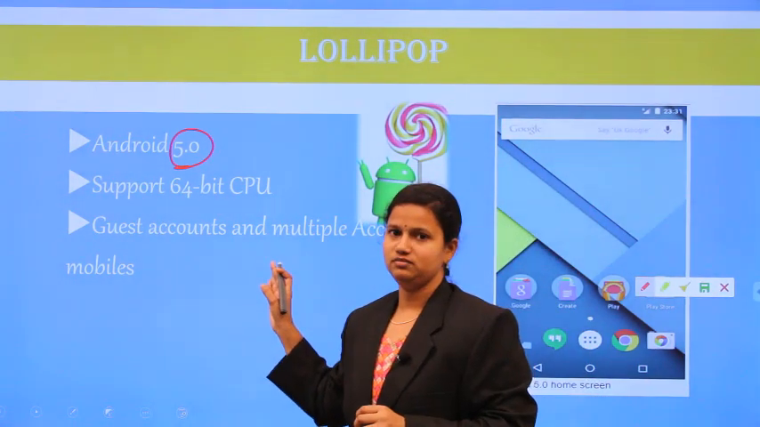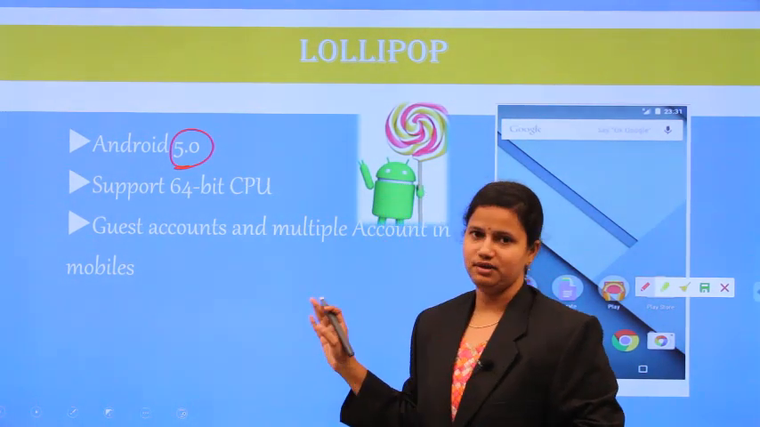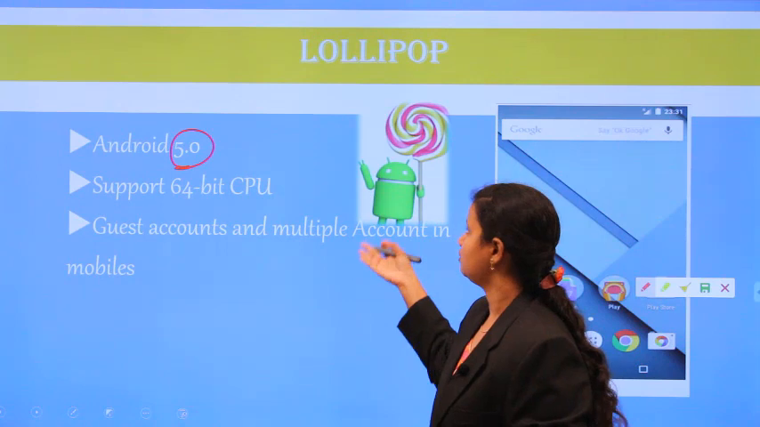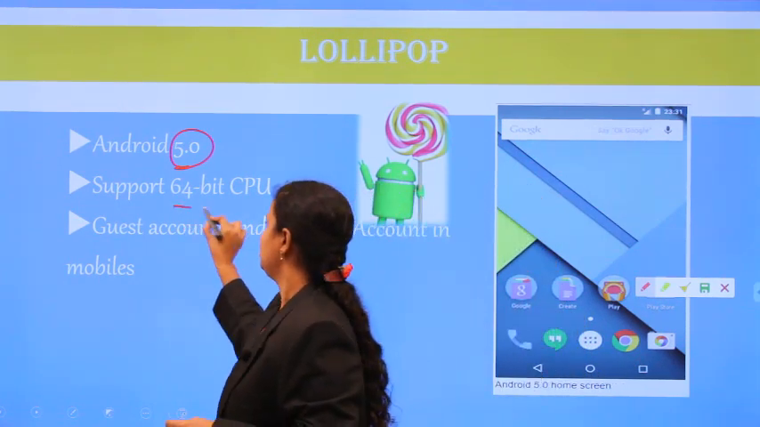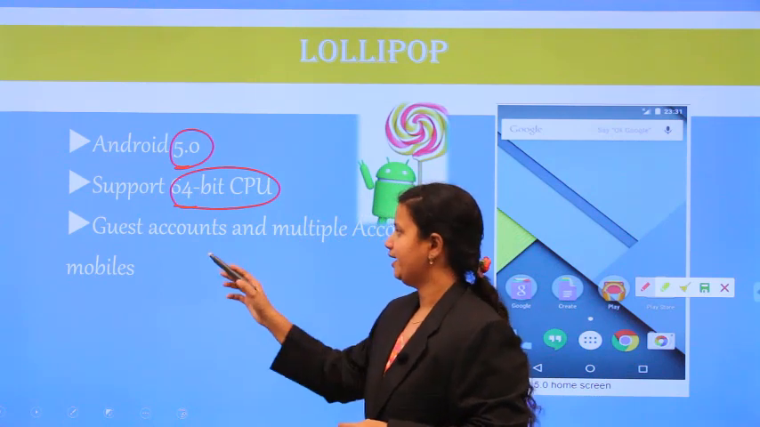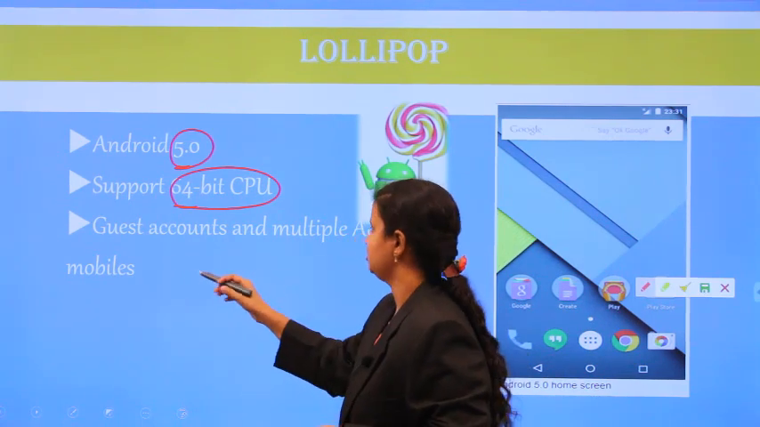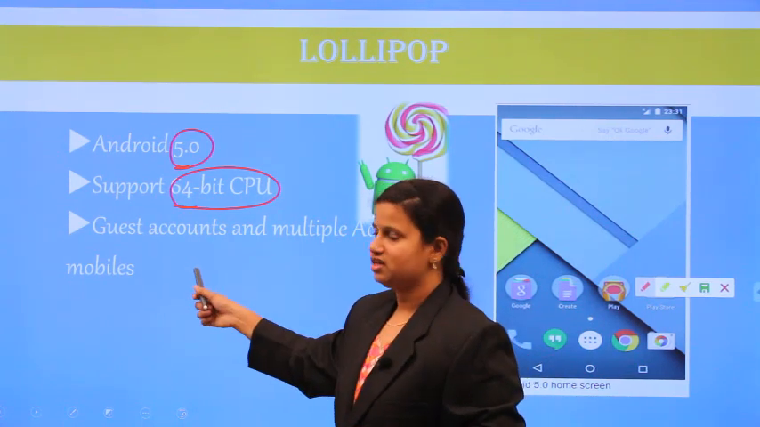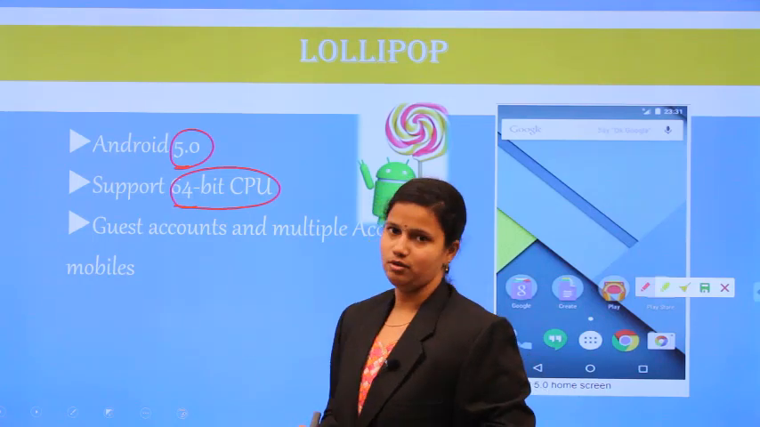So up to now we only had a smaller memory capacity. But from the introduction of Lollipop, 64-bit capacity is also introduced, along with guest accounts and multiple accounts in mobiles. So what are the guest account and multiple accounts in mobiles?